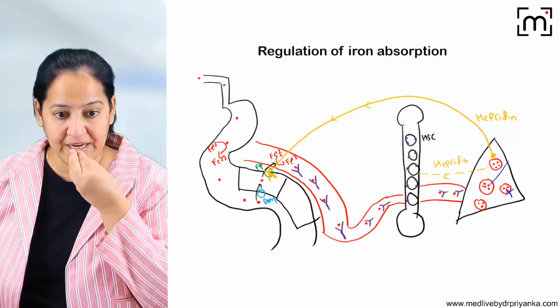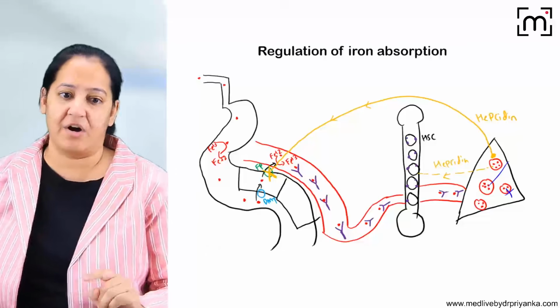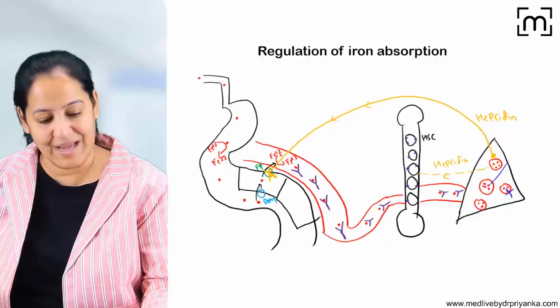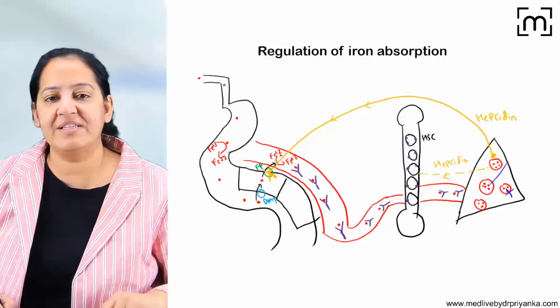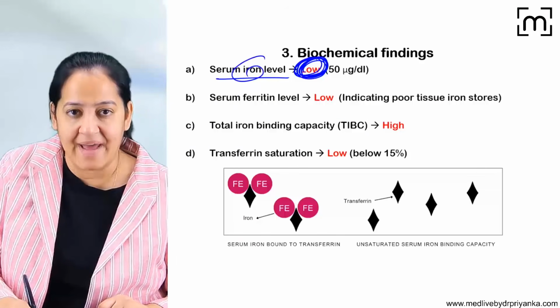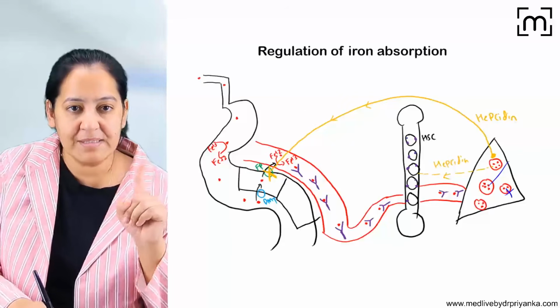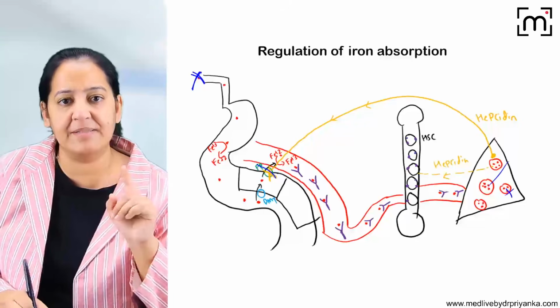As soon as the person stops eating or stops absorbing the iron, the ferritin starts falling, because ferritin is the backup. So that you have to learn. So what will happen in iron deficiency anemia? Comment on two things. What happened to the iron level? What happened to the ferritin level?